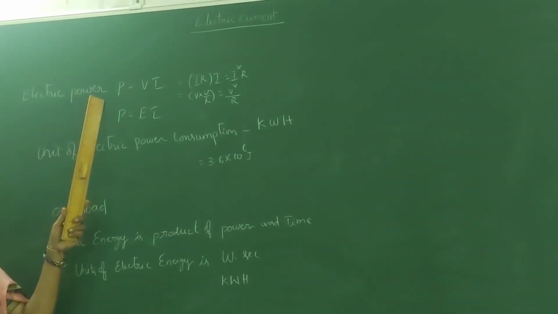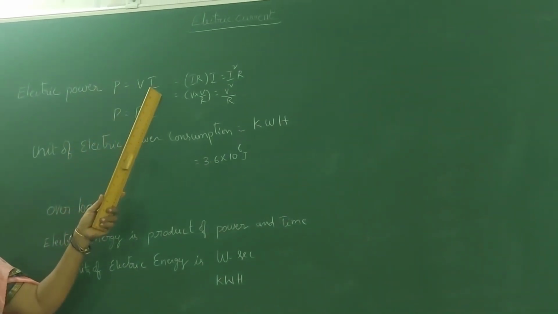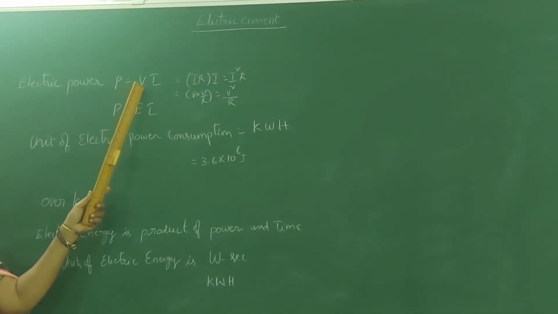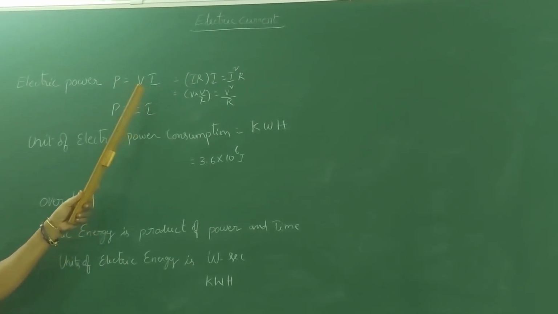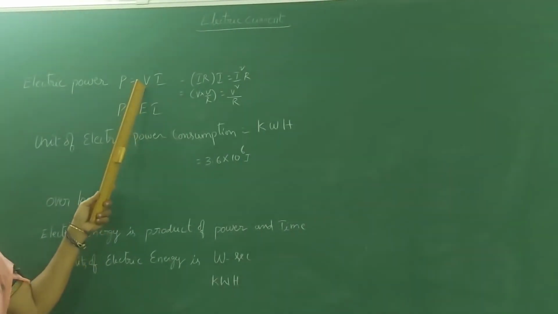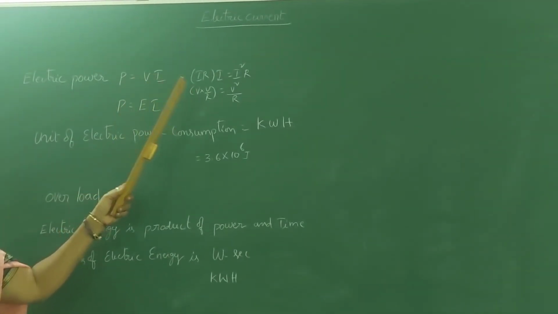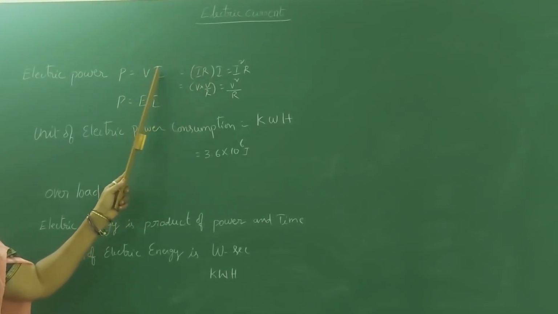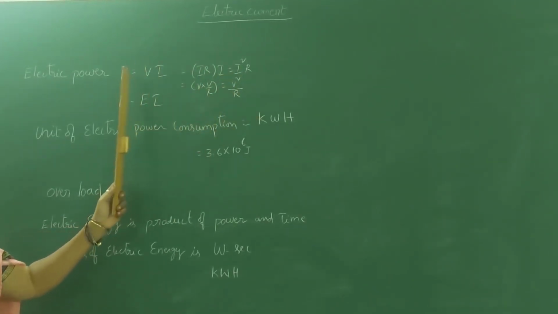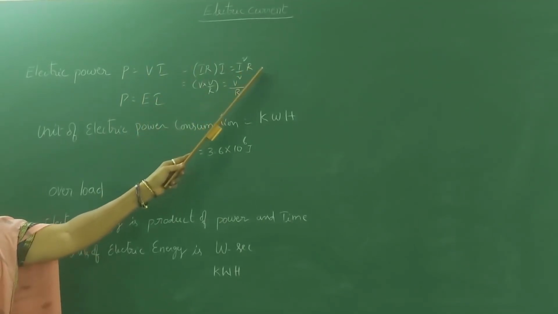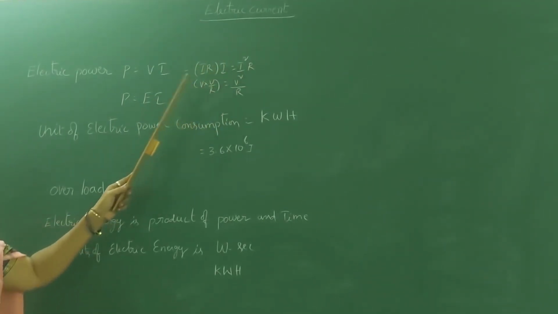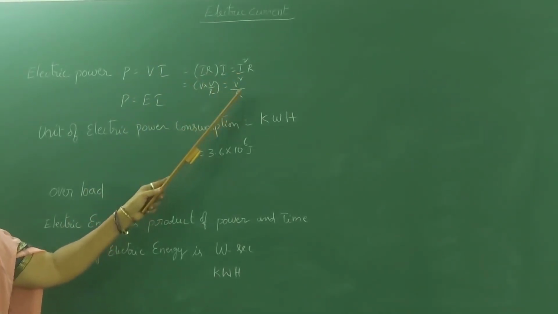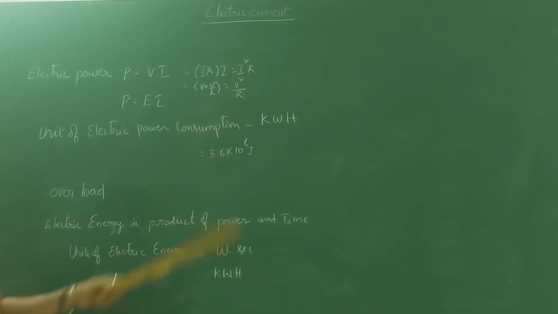Electric power. The formula for electric power is P is equal to V into I. P means power of the device. V means potential difference. I is the current that passes through it. Then by using Ohm's law, V is equal to IR, in place of V we can write IR. So we can convert the formula from V into I to I square R. In the same way, in place of I, you can write V by R. So V into V by R, you get V square by R. These formulas are useful to solve problems.